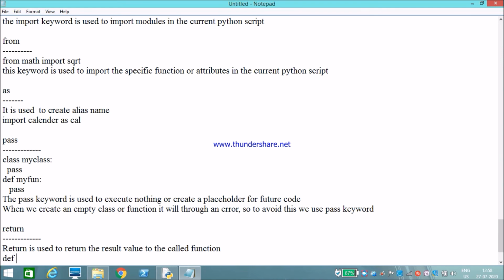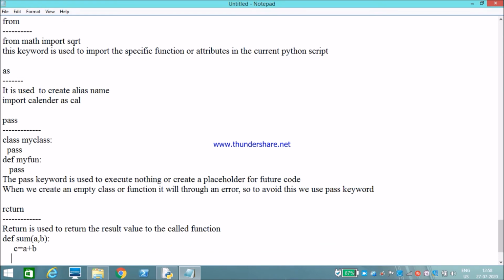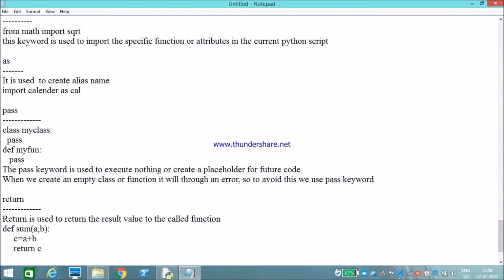For example, define sum of a comma b, then I use c is equal to a plus b, then I will return c. So it will return c to the called function.